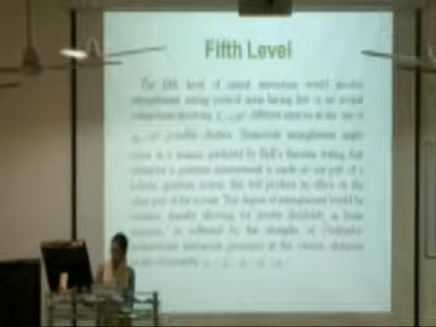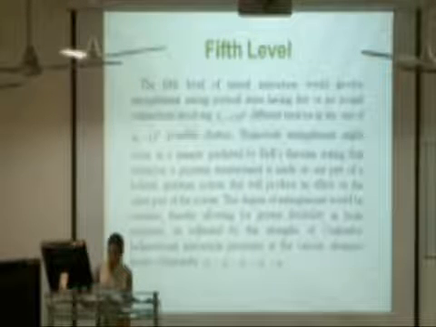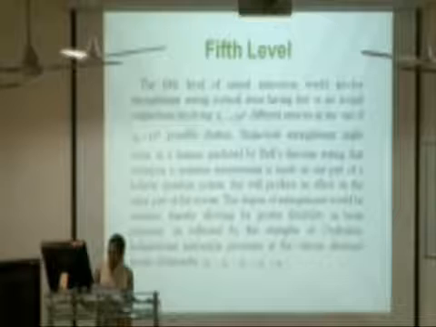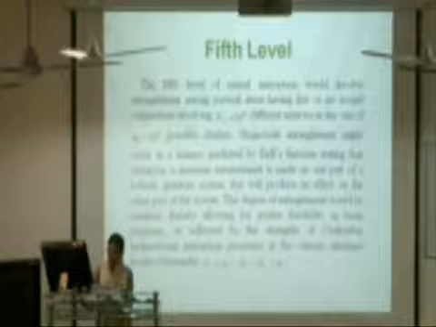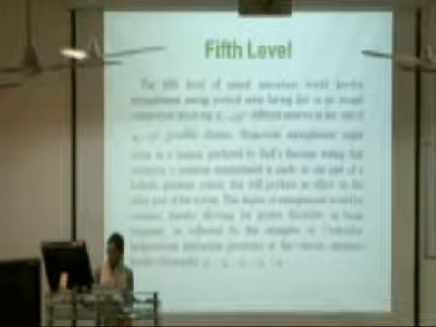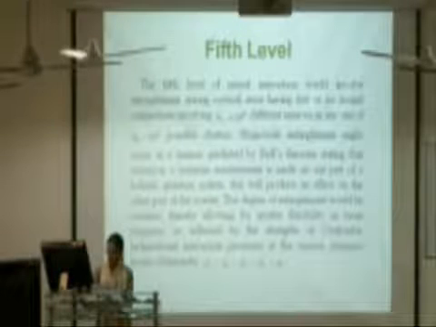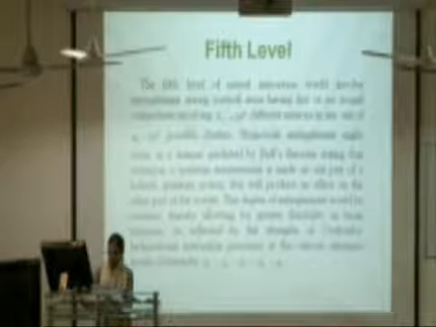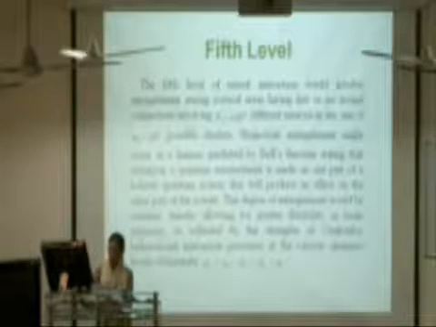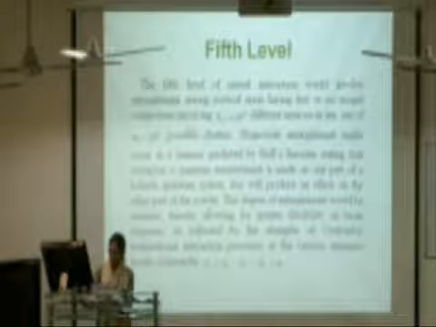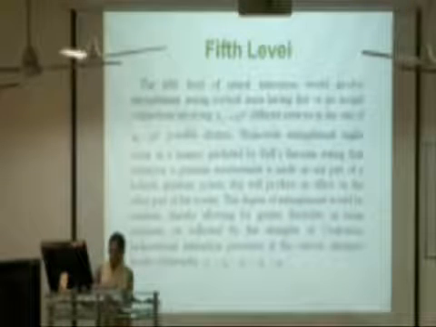This degree of entanglement would be weakest, thereby allowing for greater flexibility in brain response, as reflected by the strengths of the Coulombic bidirectional interaction processes at the various clustered levels of the hierarchy: alpha-5 less than alpha-4 less than alpha-3 less than alpha-2 less than alpha-1.